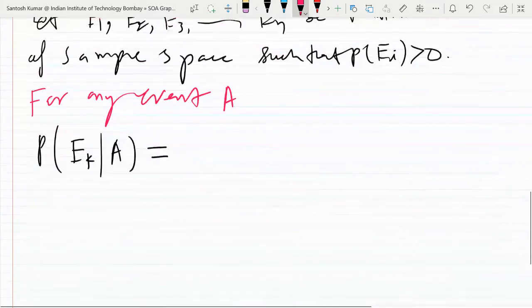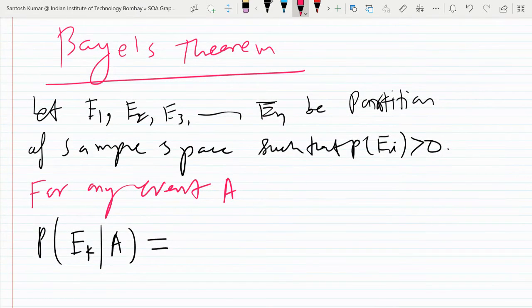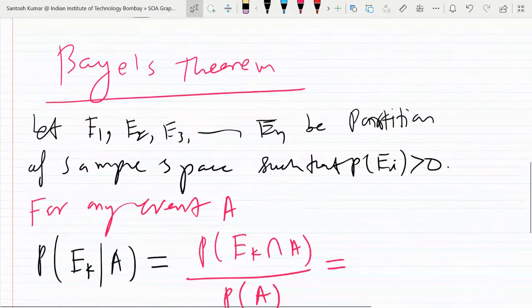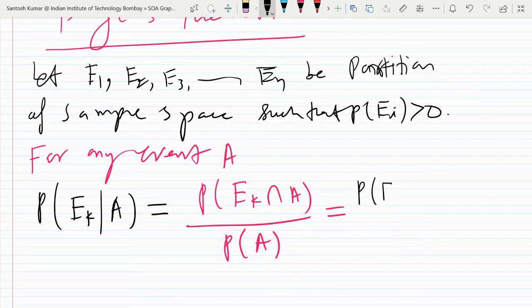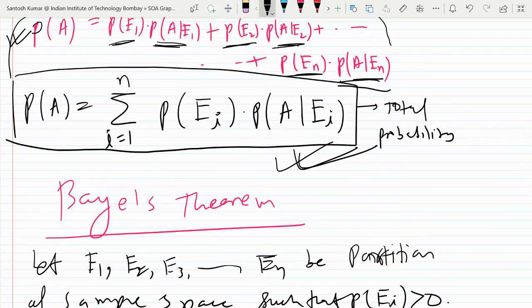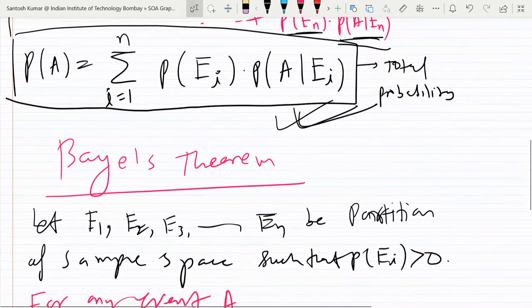So that formula I will use here again. Probability of Ek given A is probability of Ek intersection A upon probability of A. Now again I will use the multiplication rule like I used in the last formula. So probability of Ek intersection A can be written as probability of Ek into probability of A given Ek, upon probability of A. This probability of A part was the total probability formula, so you can use the same thing. Whether it is a question of Bayes theorem or total probability, you have to find P(A) in all the questions related to Bayes theorem also.